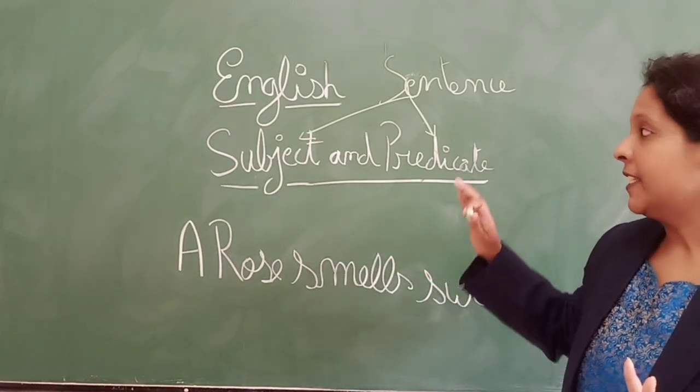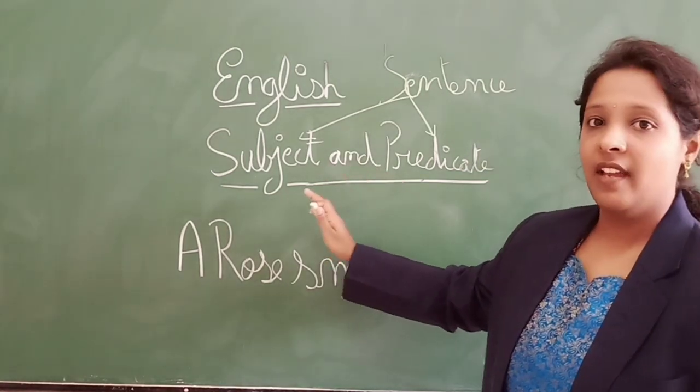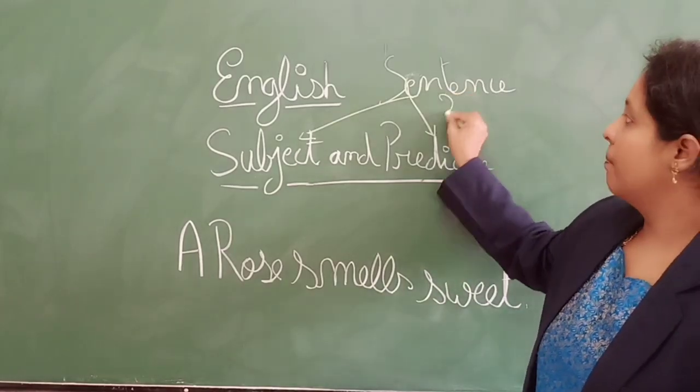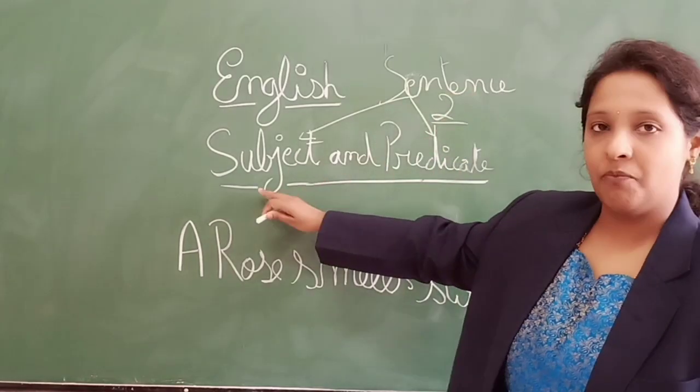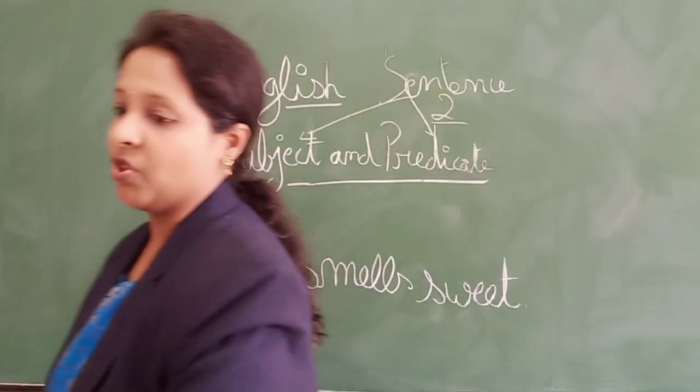Hopefully you understood, kids. A sentence is divided into two parts, namely subject and predicate.